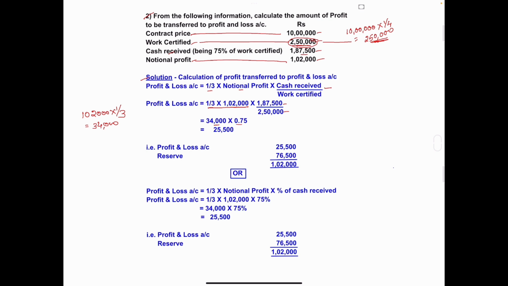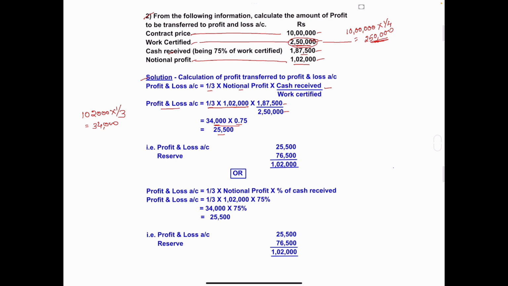We will get 0.75. Now multiply these two: 34,000 into 0.75. We will get 25,500. Means from this notional profit of 1,02,000, 25,500 rupees profit amount is transferred to profit and loss account.